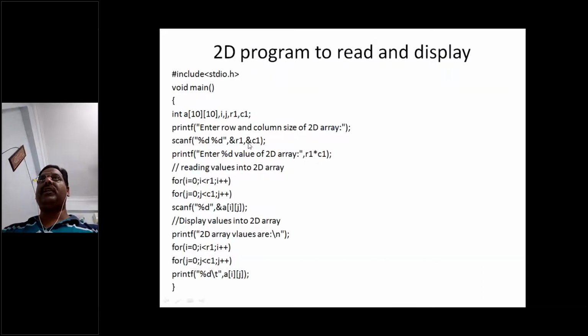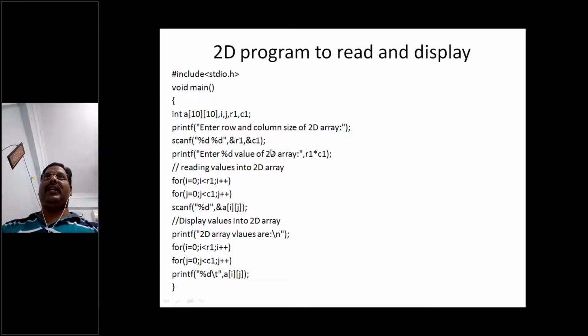One of the best examples we can go with is a 2-dimensional program to read and display the values. You can see that we have 2 size declarations, that means A of 10 and 10, right? So i, j, r1, c1. Because we have to handle rows and columns, i is going to read the row value and j is going to read the column value. Okay, so positions, that means.